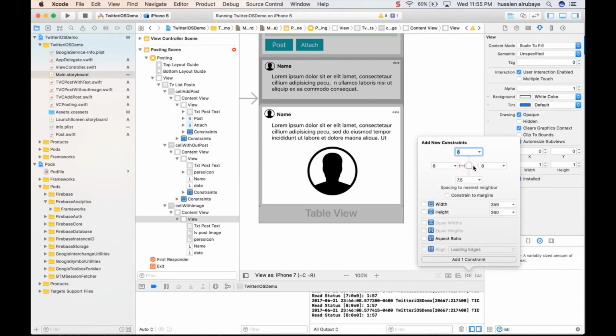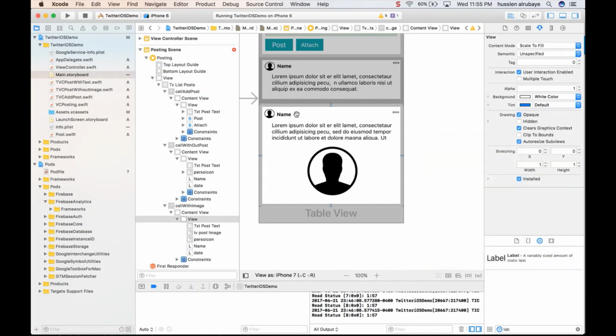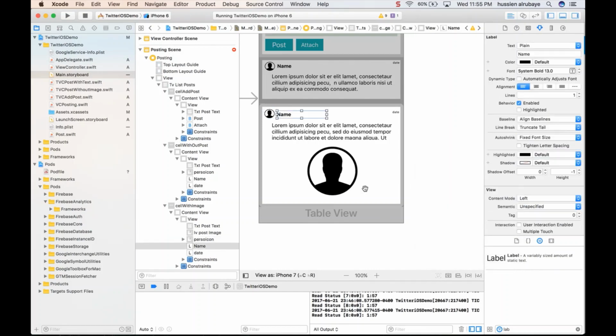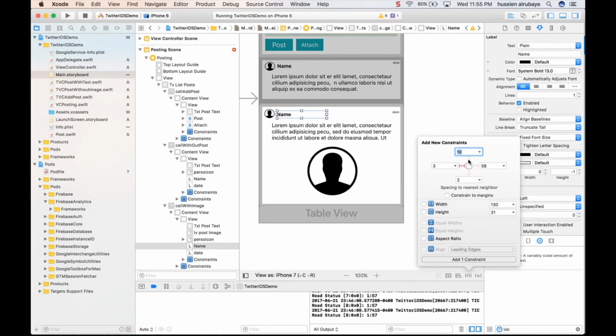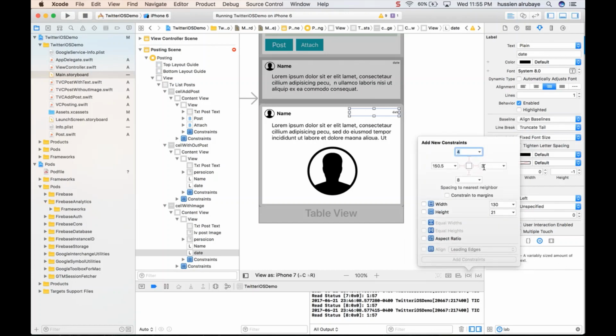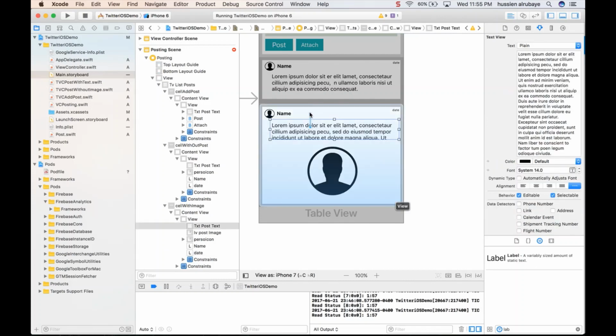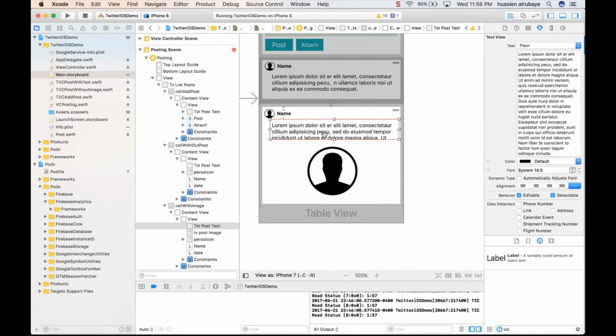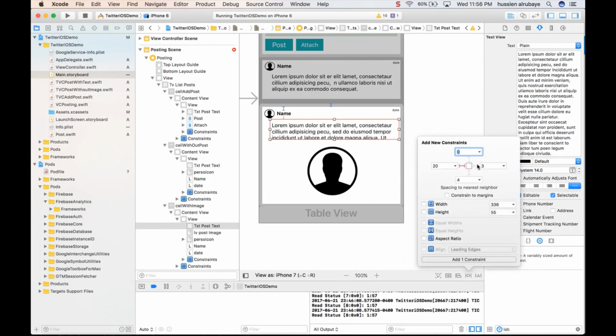Let me just fix this one this way, from all these, and this one should be 8. Boom. There you go. This one should be pinned from this side and this side. Give it fix. Cool. What about this? Same thing. Pin it from this side, and boom. What about this one? Pin it from this side, boom. What's more, this one should be pinned from this one, vertical spacing. Okay, and it needs to be pinned from this side and this side.